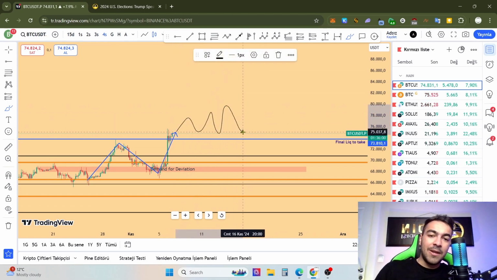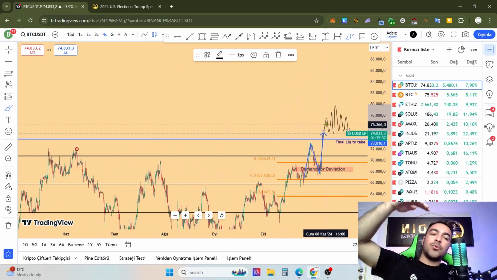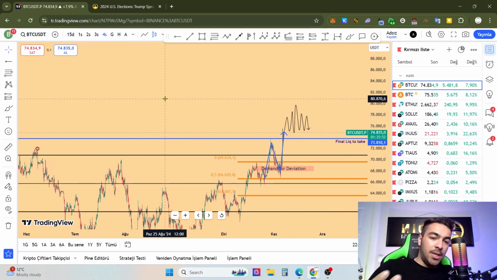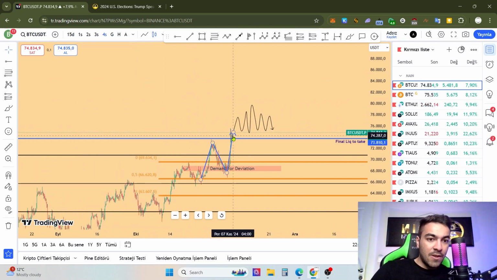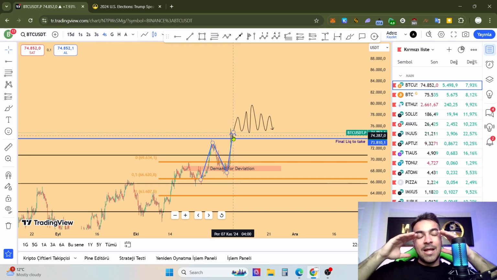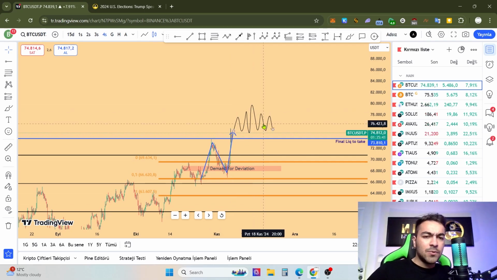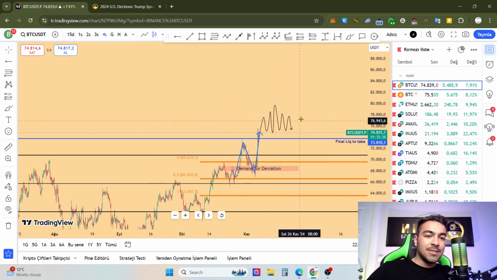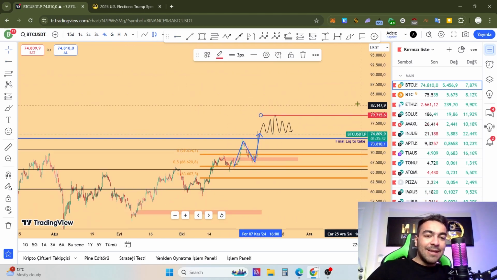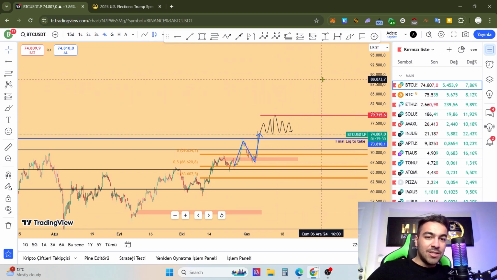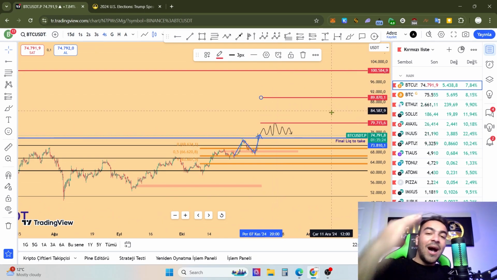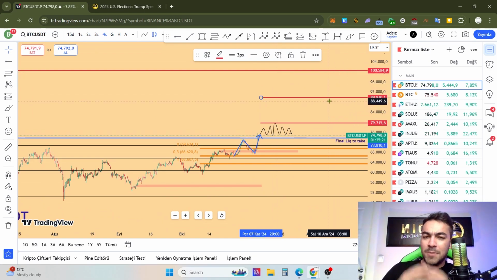We absolutely need to see fluctuating prices within a price range, and after that we can start to think like this. Price is strong this year, and buyers are bigger than sellers, and that's why this absolutely happens. And after that price can touch 80,000, 90,000, and 100,000 finally. That's my view.